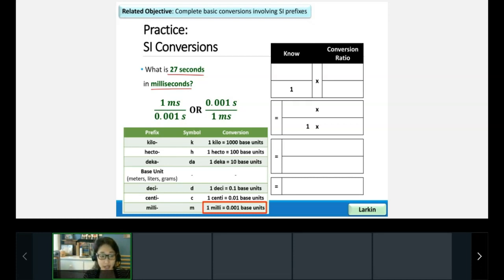So we can see here that we're going to start with 27 seconds. We always want to start with what we know. And so this is what's called our known. It's what we know. It's what we're going to start with. So I'm going to go ahead and write out 27 seconds up here.